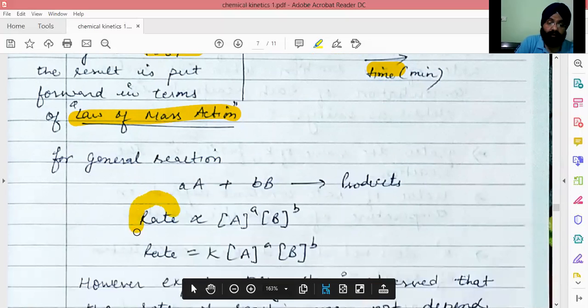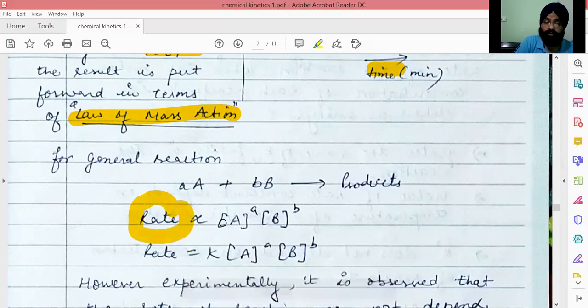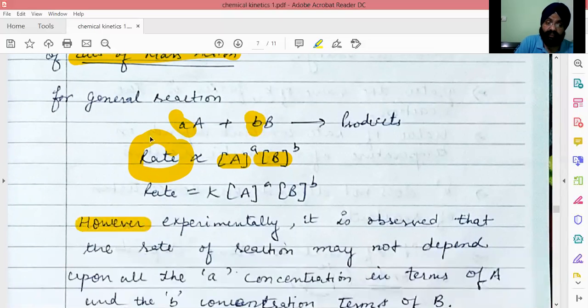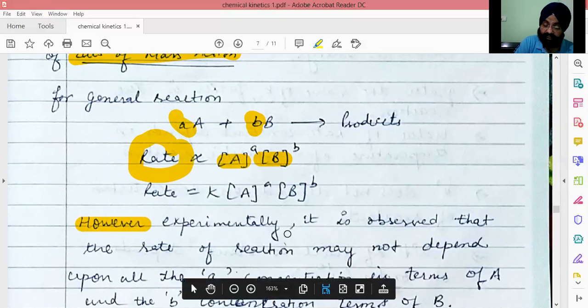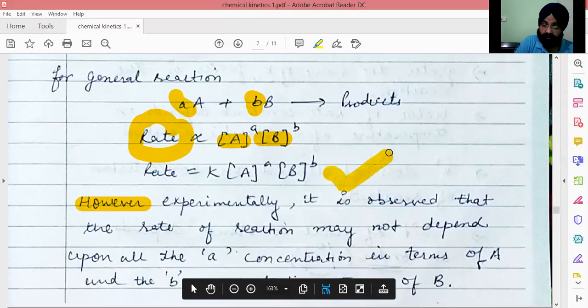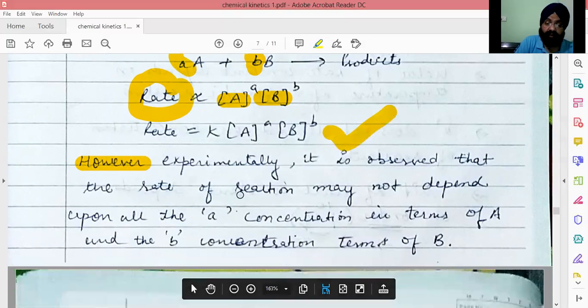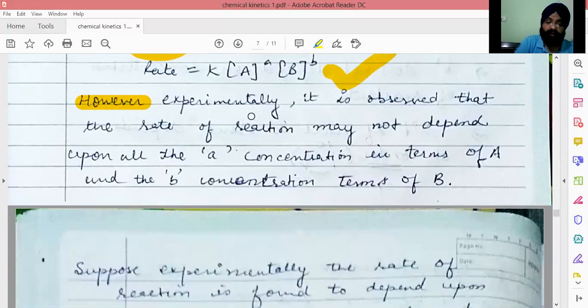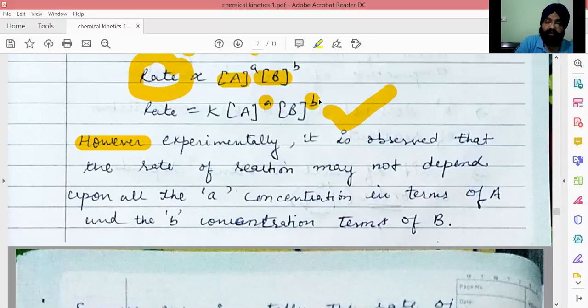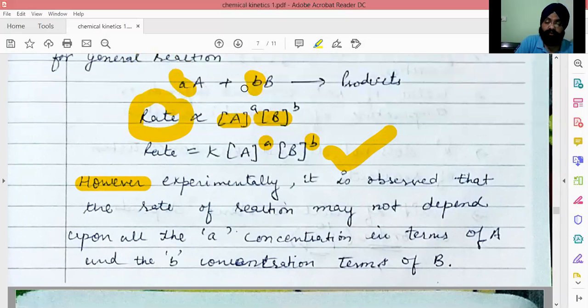According to that law, the rate of the reaction is directly proportional to the product of molar concentration of all the reactants, raising each to the power as numerical coefficients in the balanced chemical equation. However, this relation, law of mass action, is experimentally rejected and modified as rate law, where these coefficients, the power used here, which are the stoichiometric coefficients of